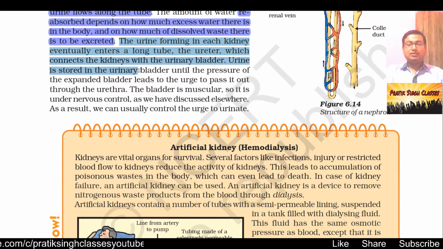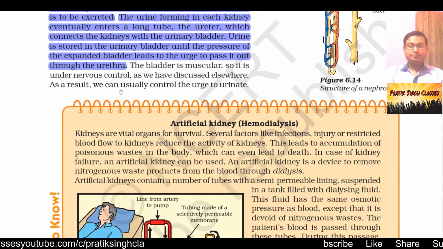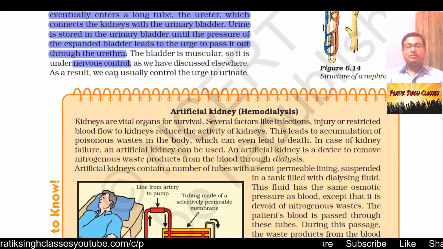Urine is stored in the urinary bladder until the pressure of the expanded bladder leads to the urge to pass it out through the urethra. The bladder is muscular, so it is under nervous control. That means our brain can control it very well.